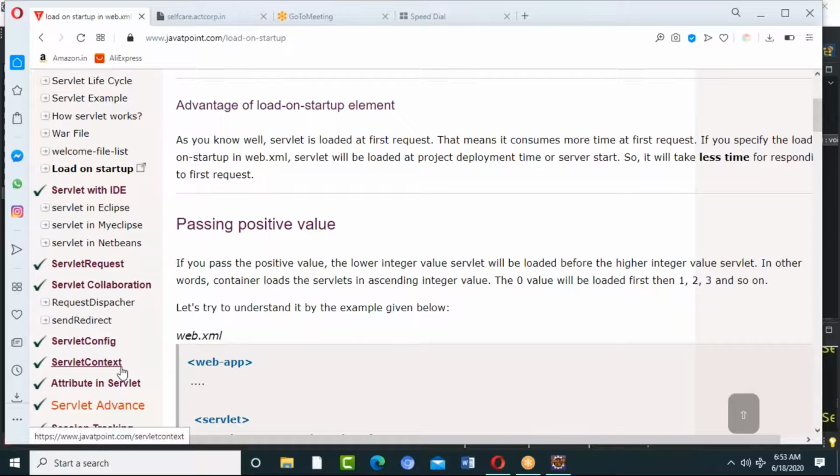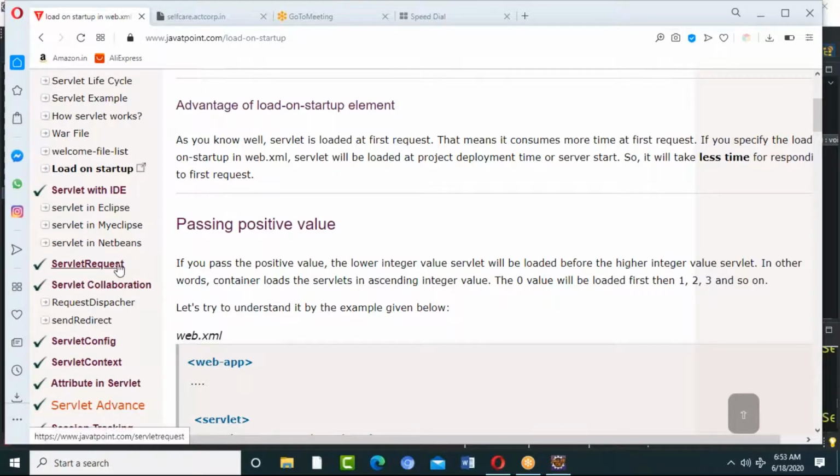Then only the servlet object will be created first. Service will be called after init. Init method means first the servlet object will be created and then the servlet config object will be created. Before the servlet object and servlet config object comes context, which means global. Okay, make sense?